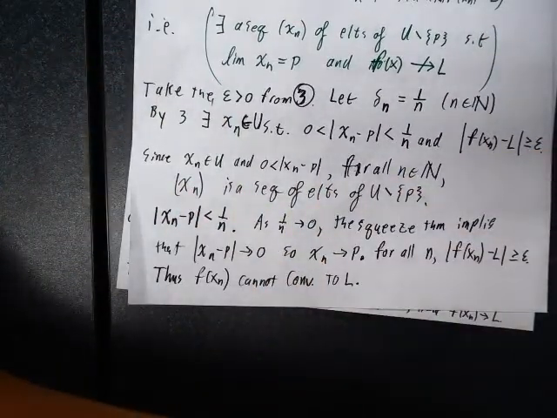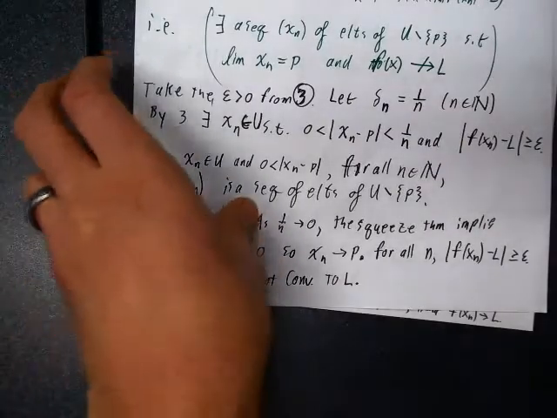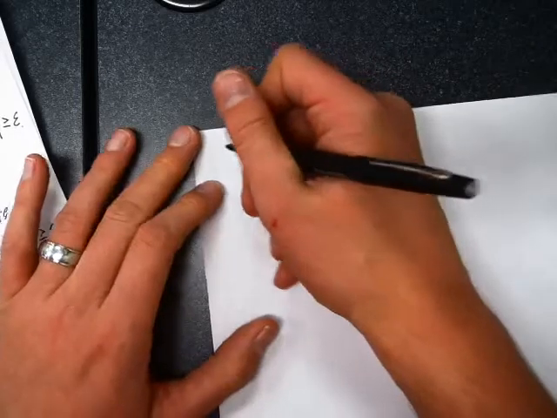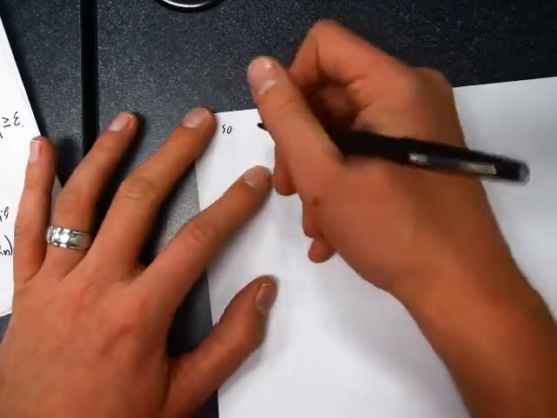Yeah, I'll use this paper. So let's summarize what we've done. So what have we shown?